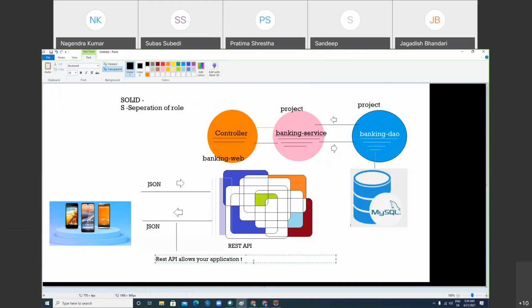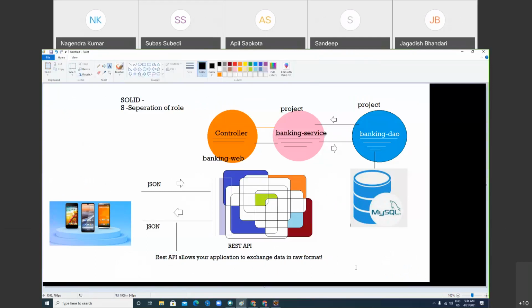REST API allows your application to exchange data in raw format. Are you following me? Raw format means it would never produce HTML, right? REST API will produce HTML? No, doesn't make sense, right?